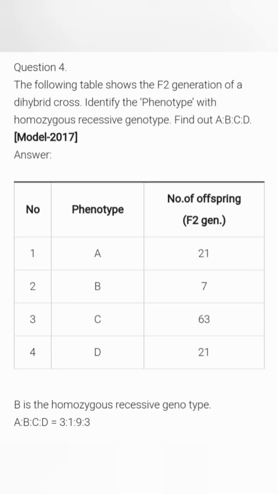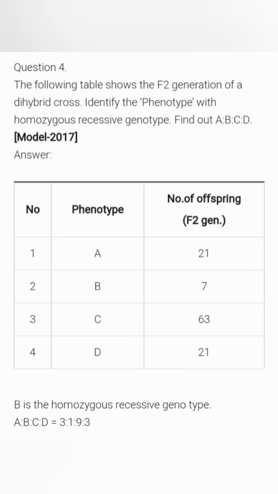Question number 4. The following table shows the F2 generation of a dihybrid cross. Identify the phenotype with homozygous recessive genotype and find out A : B : C : D. We should know that the phenotypic ratio of the F2 generation of a dihybrid cross is 9 : 3 : 3 : 1.